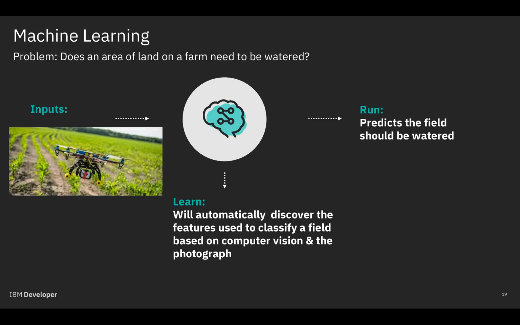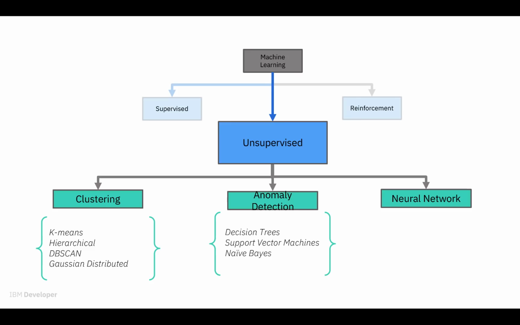However, after looking at images of a field, it would be able to determine what features are important in order to classify the field as needing irrigation. Essentially, deep learning can automatically discover the features needed to be used for classification, rather than having them manually provided like machine learning requires. You wouldn't need a table of information about the field. You could perhaps instead use a drone to survey the field. The deep learning model is able to learn through its own method of computing and its own brain. Since pictures don't have class labels, it is unsupervised learning. We can break down unsupervised learning into subsets: clustering, anomaly detection, and neural networks.